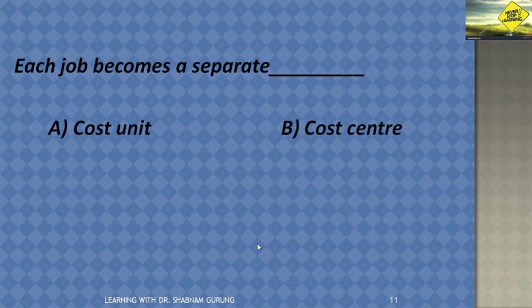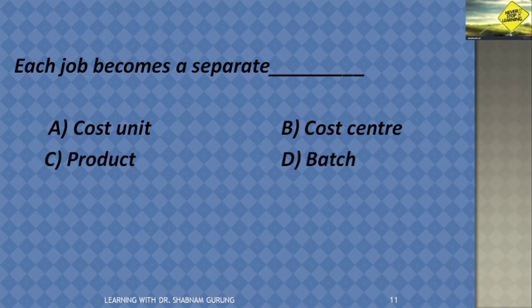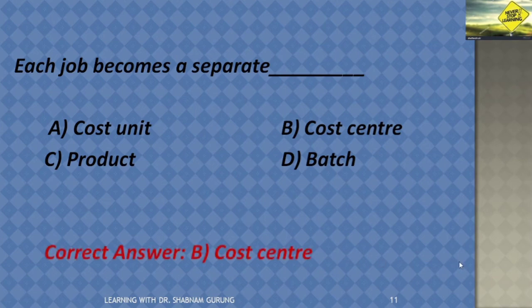Each job becomes a separate cost unit, cost center, product or batch, and the correct answer is each job becomes a separate cost center, because we have to calculate the cost of each and every job.